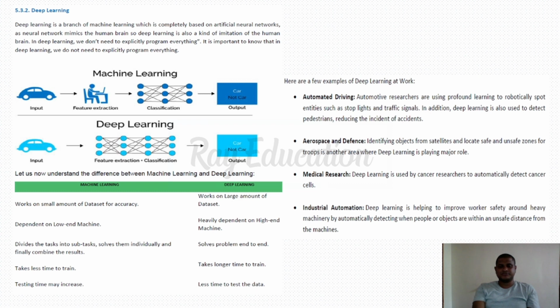It solves problems end to end. Machine learning takes less time to train, but deep learning takes a longer time to train. Testing time increases, but it takes less time to test the data. So this is the difference between machine learning and deep learning.